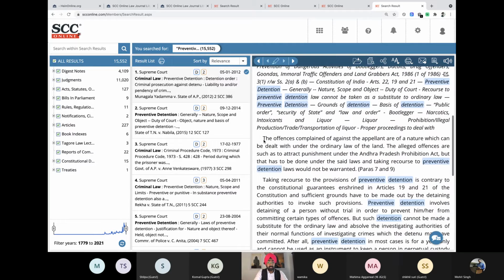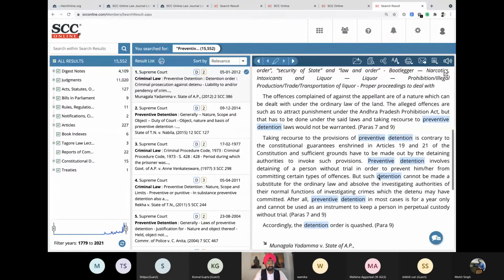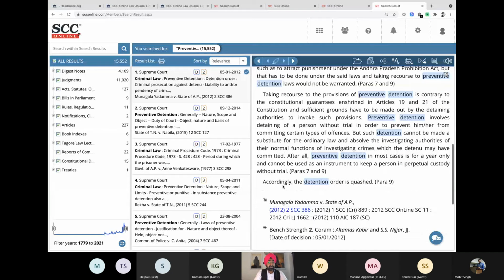But then this, what you see over here, is the summary of two paragraphs, para numbers 7 and 9. And then further this one as well. And the last line says, accordingly, the detention order is quashed. This was discussed in para 9. So this has all been mentioned.